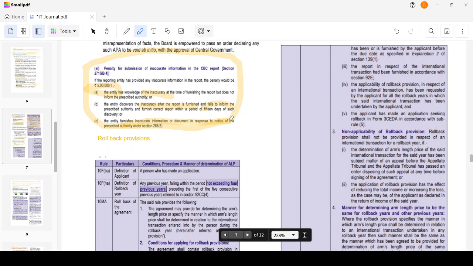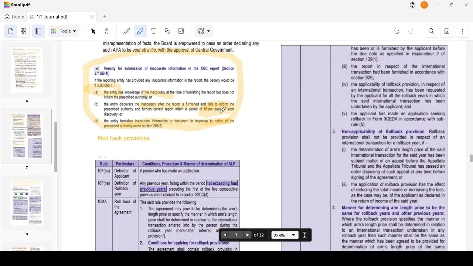The entity by itself furnished inaccurate information or a document in response to the notice of the prescribed authority. So the first case: at the time of furnishing the report, I know that I'm giving you incorrect information, that is inaccurate information, and I have not informed you. Then I have to be charged 5 lakhs. Or else, I have filed the report without knowing that there is inaccurate information. Later I discovered that there is inaccurate information. Even then I have not informed you, within a period of 15 days. I'm giving a 15 days time limit here. Within 15 days, if I'm not informing you, then I will be charged a penalty of 5 lakhs.